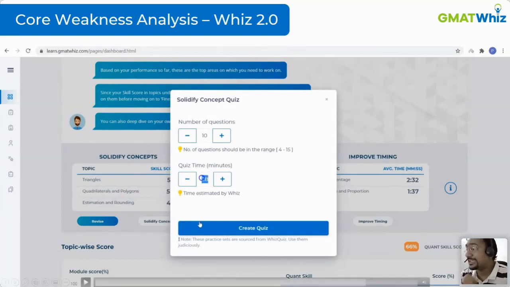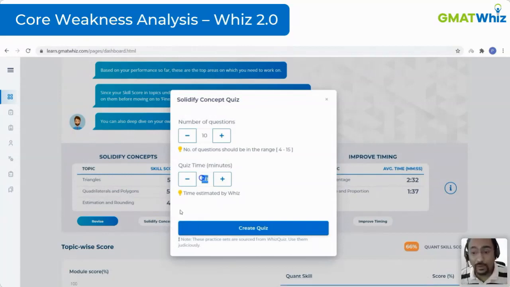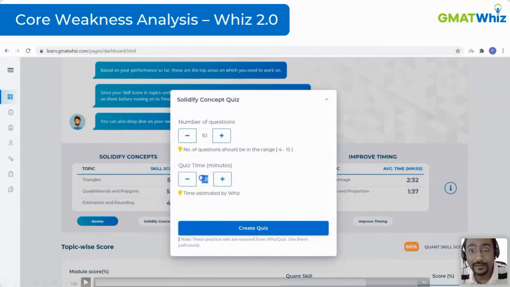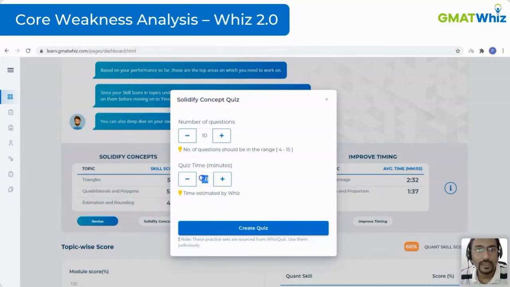You can see right now on the screen, this quiz mentions by default that you should take 28 minutes for 10 questions. Why is it not mentioning 20 minutes? Any idea, guys? GMAT gives you only 2 minutes per question, but why are we saying you should take 28 minutes for 10 questions, not 20 minutes? I want you to tell me if you can think of any reason why we have asked you to do that. I want to see some responses from you. My question is very simple. Any reason why you think we have given 28 minutes instead of 20 minutes?